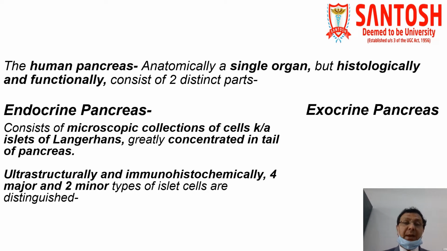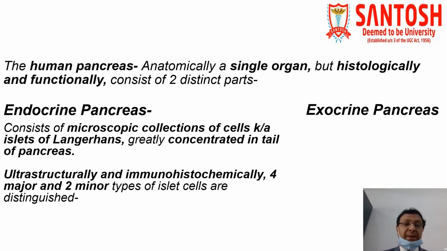The same applies to the endocrine pancreas and exocrine pancreas. The exocrine pancreas is provided with ducts, and it secretes substances which we call enzymes. They come into the intestine, while the endocrine pancreas is ductless, and it secretes chemical substances which we call hormones, and they directly come into the blood circulation.